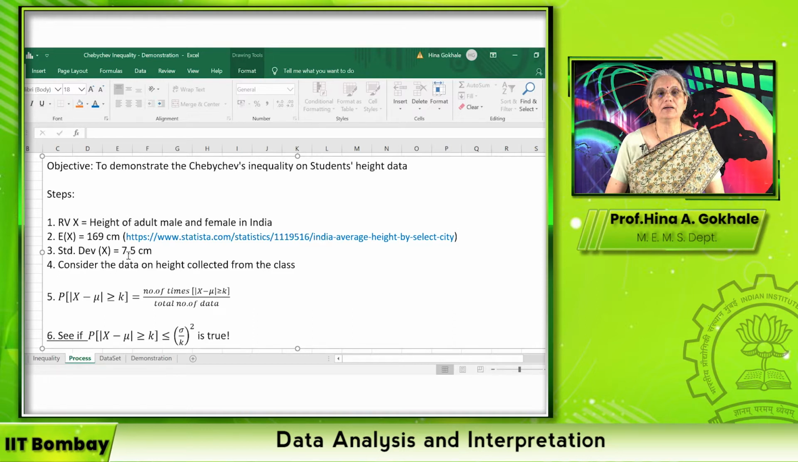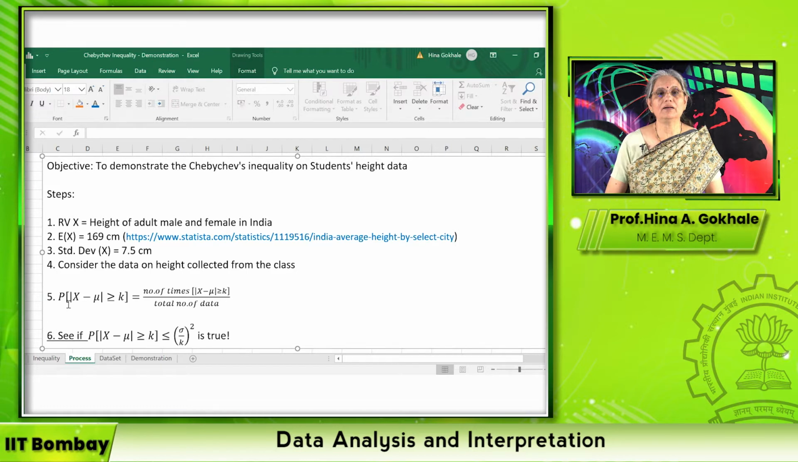The standard deviation is not available in this particular data set. So it has been calculated through separate 2-3 sources, and it turns out to be roughly 7.5 centimeter. Now we are going to consider the data on the height collected from the class. So the random variable is the height of adult male and female in India, while we are going to consider the data, which is a height collected from our own class.